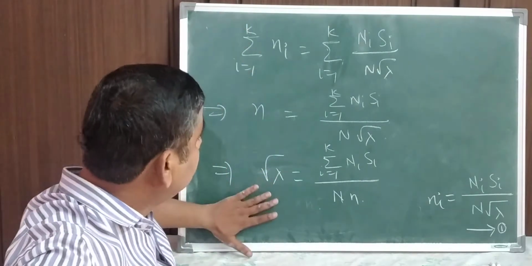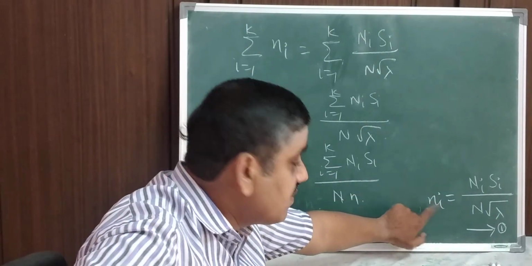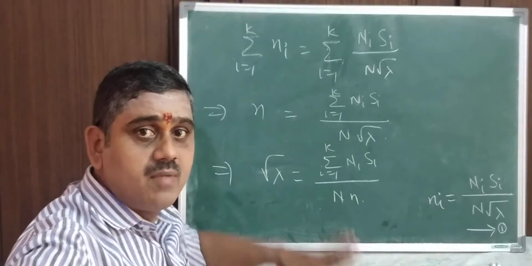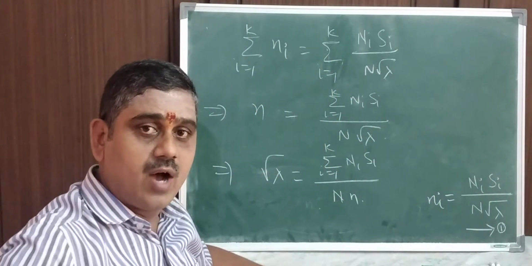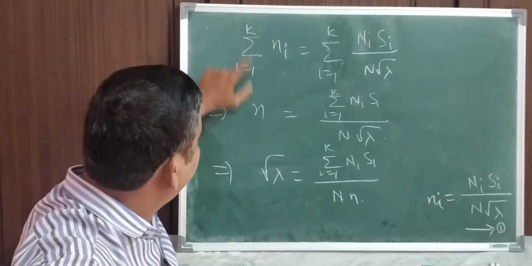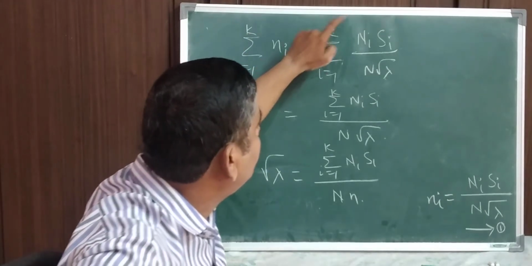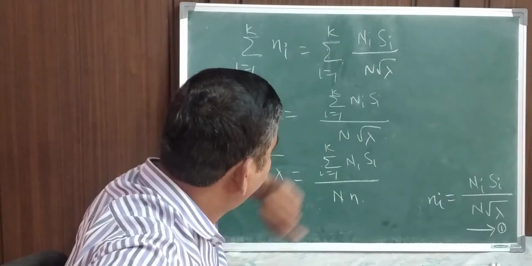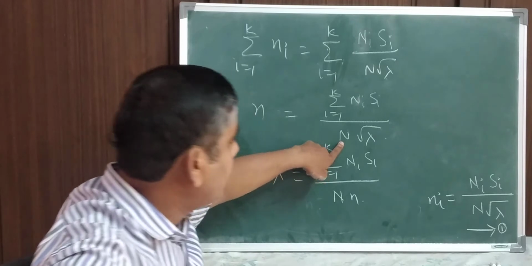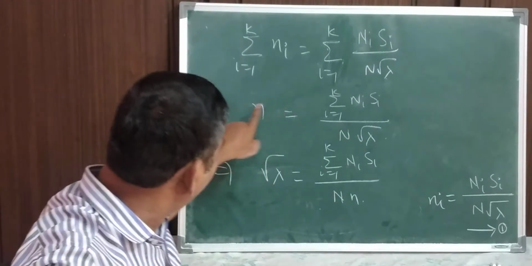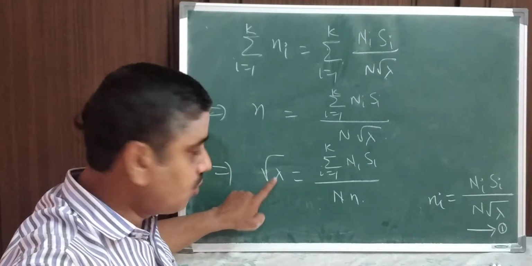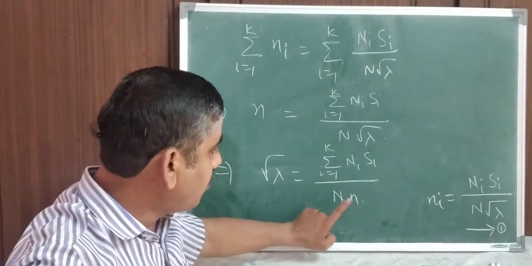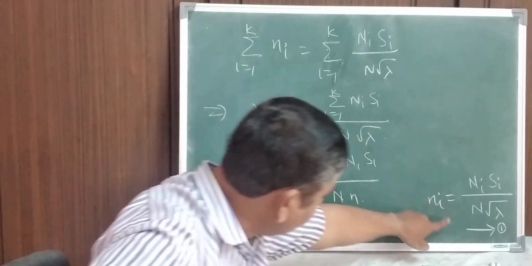You understand this? For equation 1, I have considered summations on both sides with respect to i equal to 1 to k. So summation of ni is equal to summation of Ni Si by root n into root lambda. The constants I have taken outside, and then I have taken root lambda to the left hand side, so that root lambda is equal to summation Ni Si by capital N into small n. I will substitute this value here.